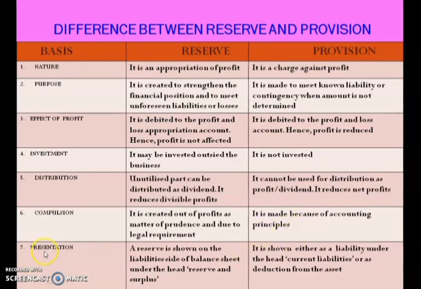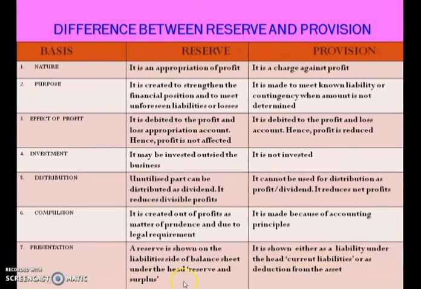Okay. Now presentation. The reserve is shown on the liability side of the balance sheet under the head reserve and surplus. We have a separate heading for that. And provision is shown either as a liability under the head current liability or as a deduction from the asset.